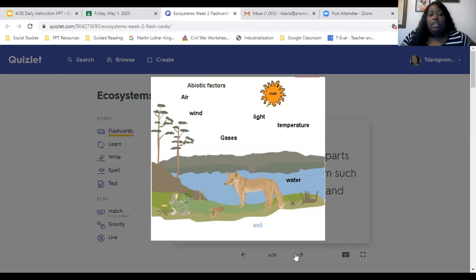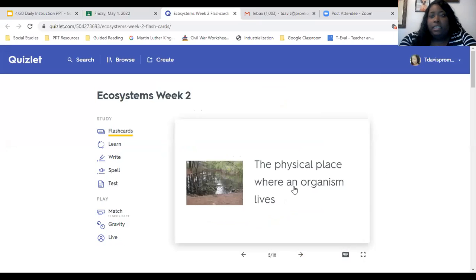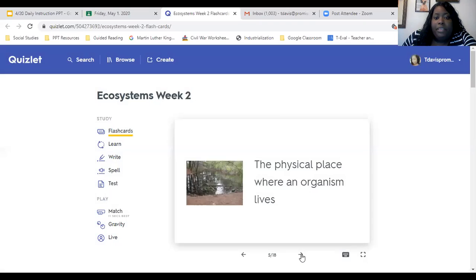All right, and so then the habitat. A habitat is the physical place where an organism lives. And so we say our habitat is our home, but animals' habitat could be maybe up in the tree. It could be in a hole burrowed. It could actually be inside of a log. So wherever the animal feels safest is its home, its habitat.